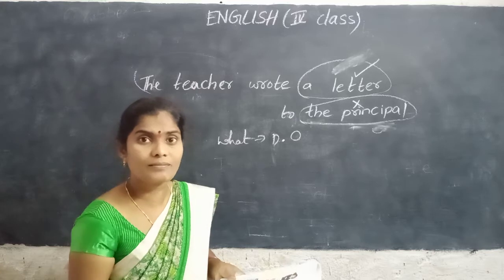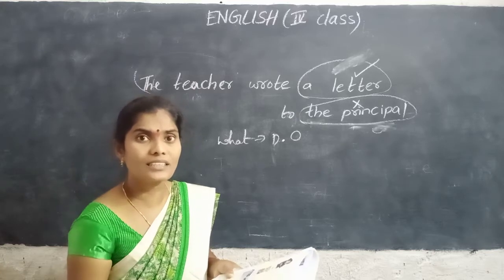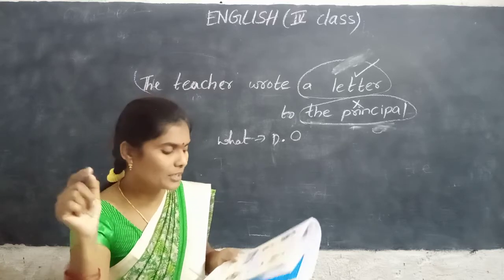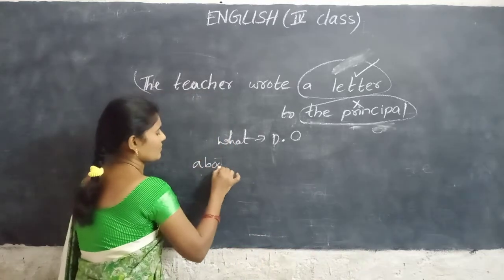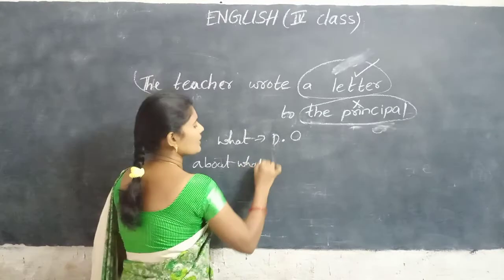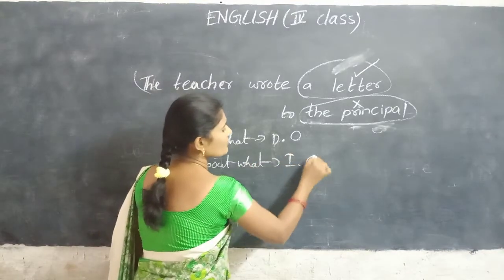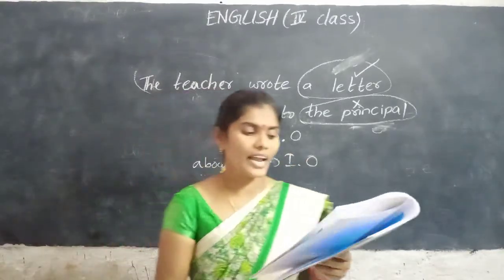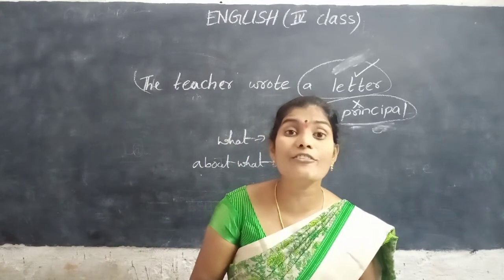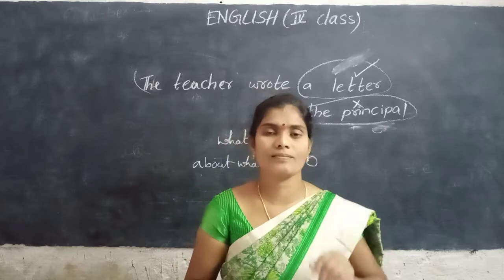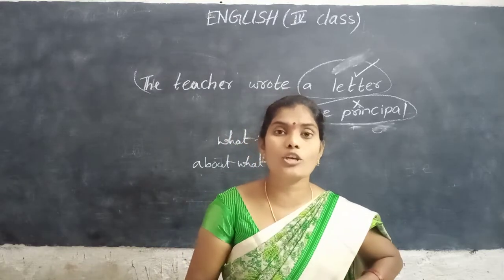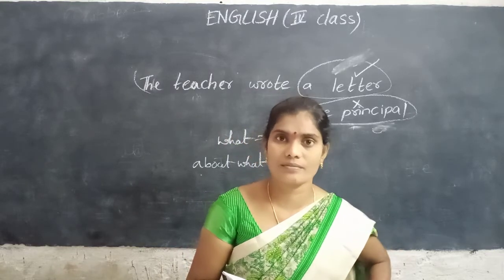For story, make a tick mark. About what? About what is an indirect object. About an elephant. Elephant is the indirect object. Keep a cross mark to the elephant.